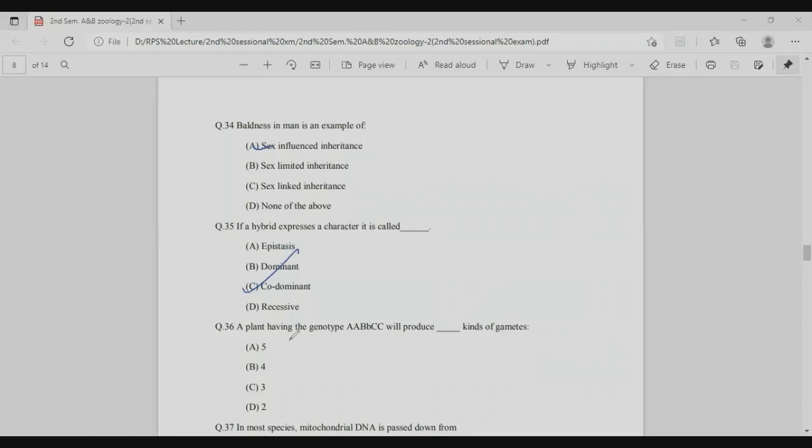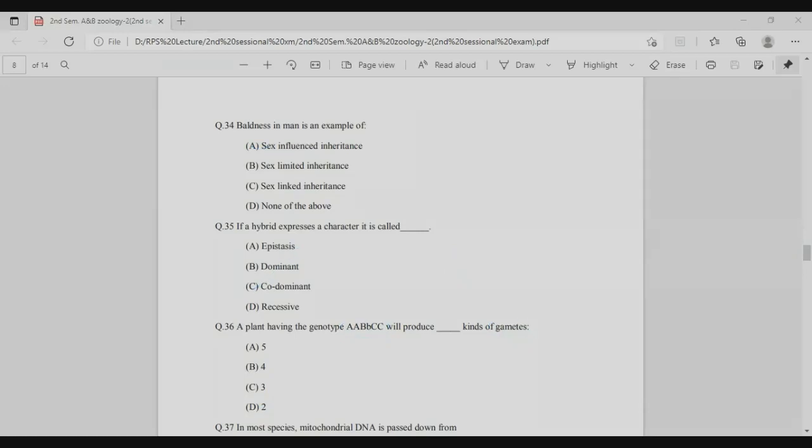Next is a plant having the genotype capital A, capital B, small b, and capital C. How many kinds of gametes will it produce? So gametes are calculated by the same formula, 2 to the power n, where n is the number of heterozygous genes, and in this case the number of heterozygous is only 1. So 2 to the power 1, that is 2. The right answer is option D.